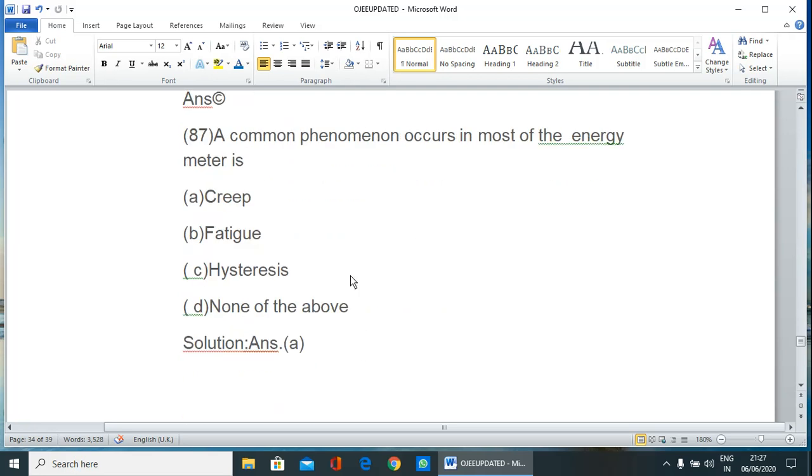So next question. A common phenomenon occurs in most of the energy meters. Generally, in almost all the energy meters, a common error occurs, that is called creep.